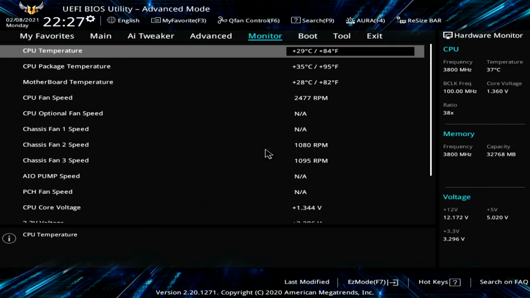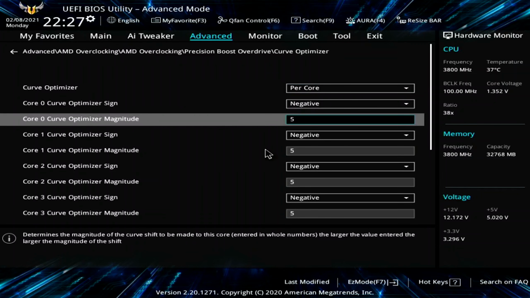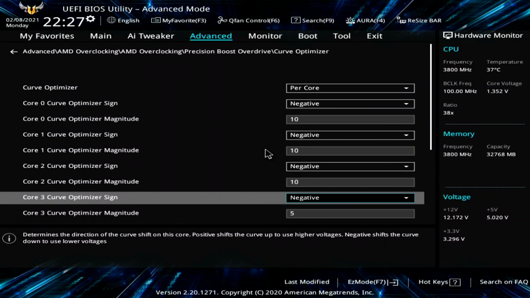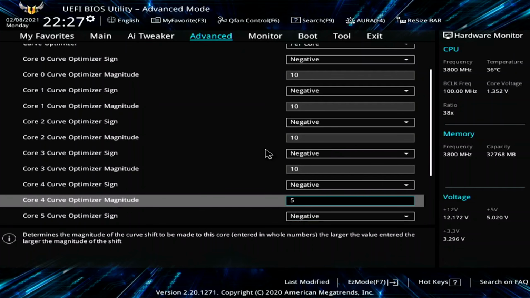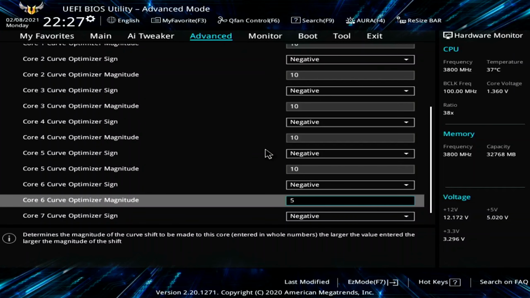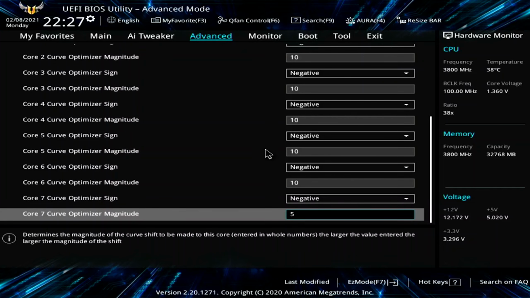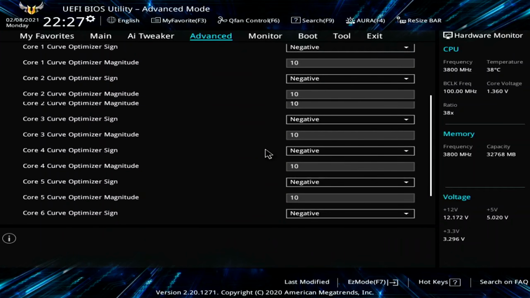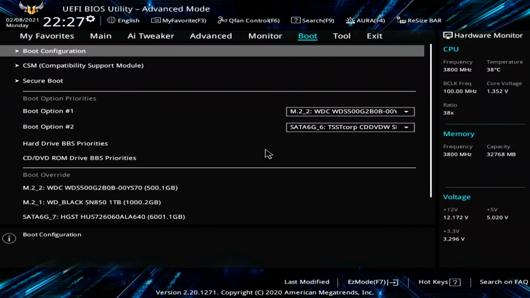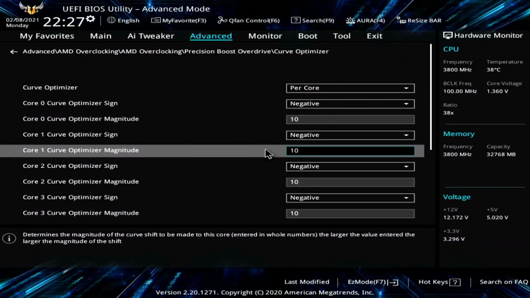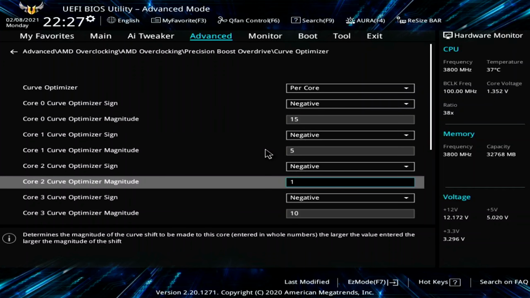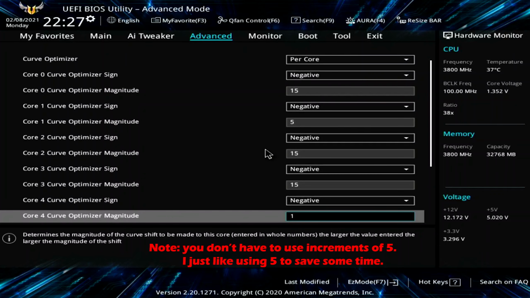And we'll go back and set -10 on these, all right? Sometimes the typing is a little weird in my BIOS, but we'll go set 10 on all of them, all right? I like to go in steps of 5 to begin with. And we're just going to do all the cores, all right? Eventually, we'll find a problem. You'll probably crash at some point. And if you do, you'll have to set that core back down 5, but then you can keep going on the other cores, all right?